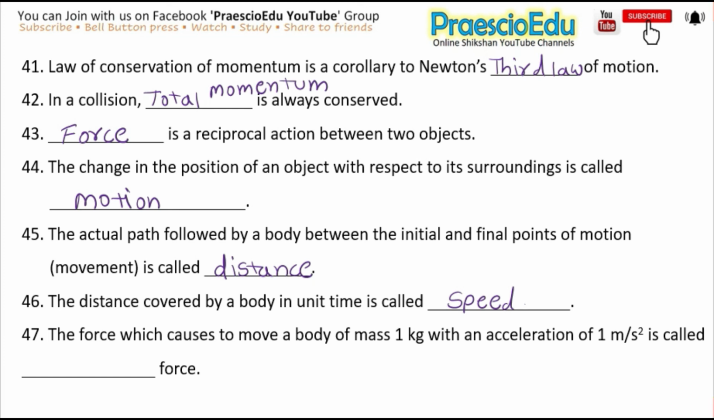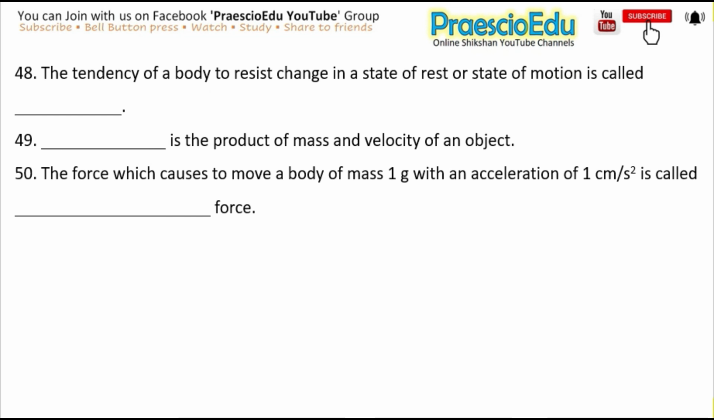Okay, next one is the force which causes to move a body of mass 1 kg with an acceleration of 1 meter per second square is called dash force, and the answer is 1 Newton force. Okay, next is the tendency of a body to resist a change in a state of rest or state of motion is called dash, and the answer is inertia.